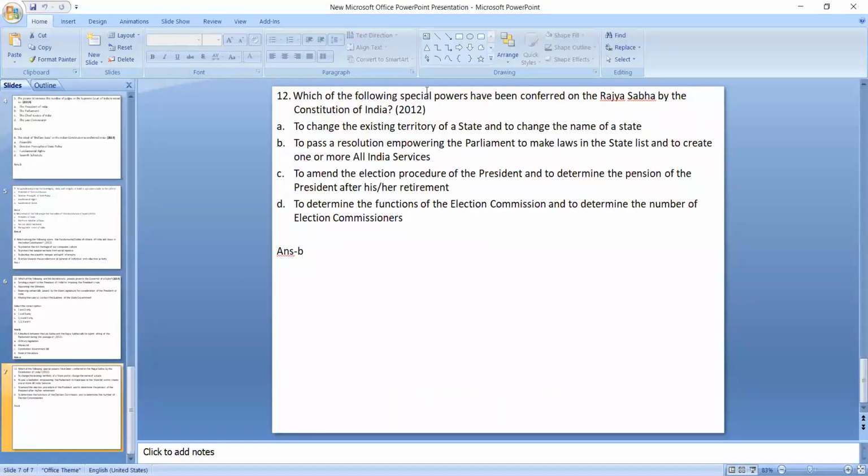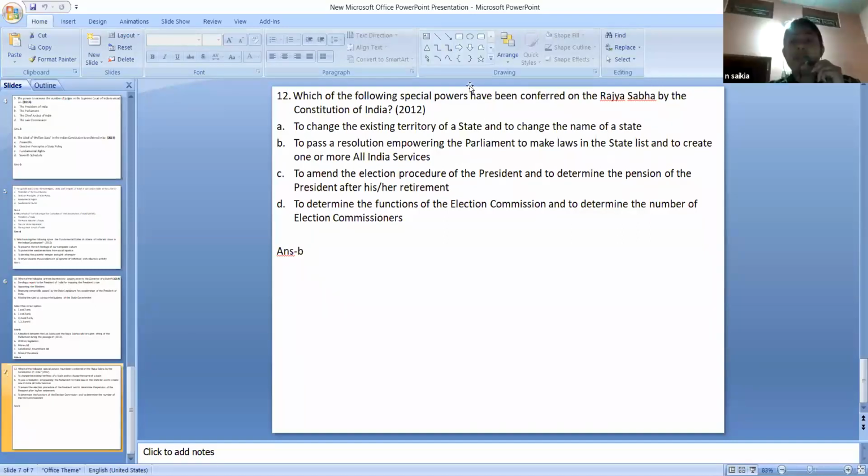You see the question, which of the following special powers have been conferred on the Rajya Sabha by the Constitution of India? This question came in 2012. Here you have been asked about the special powers. That means it is very clear that you will have to know about the special powers that have been given to the Rajya Sabha by the Constitution of India.